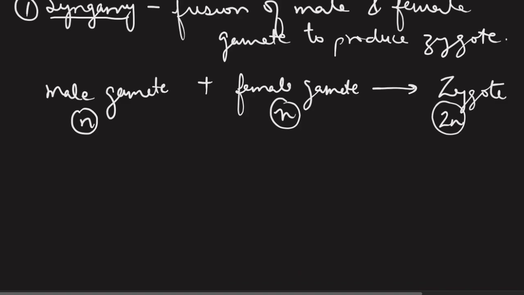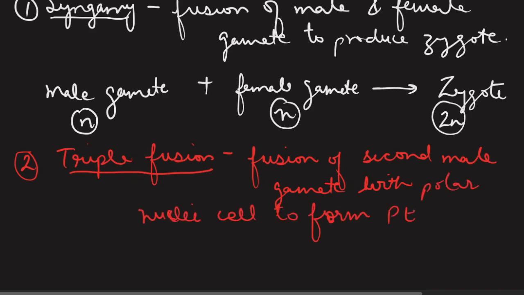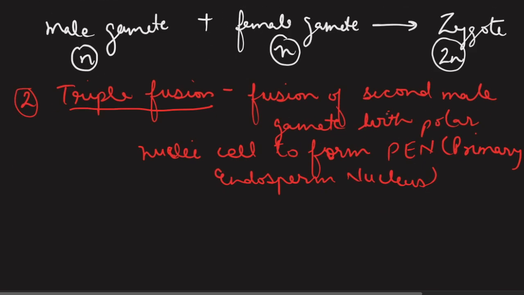Now the next type of fusion is called triple fusion. It is defined as fusion of second male gamete with polar nuclei cell to form PEN, that is primary endosperm nucleus. I hope you remember that when megasporogenesis was discussed, in an embryo sac there was an egg cell, and in the central region of the embryo sac there was a polar nuclei cell.